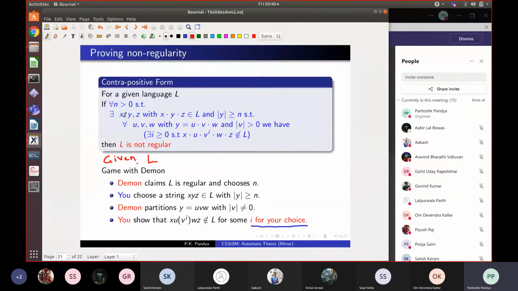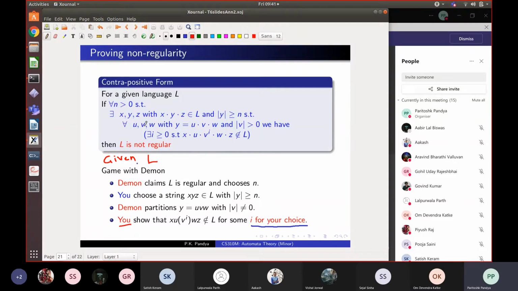The daemon says, so you choose this XYZ, suitable. So you come up with this, right? At that point, the daemon says, no, this Y that you have identified is pumpable. In fact, this is how I break Y into UVW such that V is the pump. So the daemon chooses the pump V, but then you say, look, the daemon is wrong. There is some I such that the string X V repeated I times followed by WZ is actually not in the language, for some choice of I that you choose. So you choose this I. This is your choice.